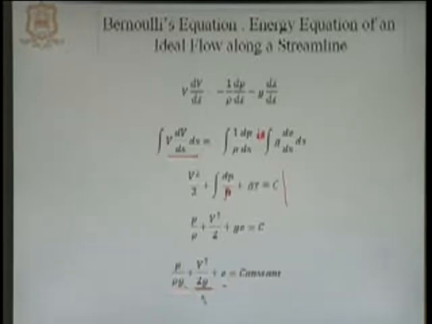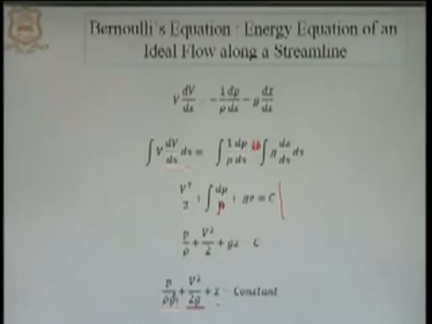Now, if you look at this equation in further detail, we can observe that P over rho g is nothing but the pressure energy per unit weight, V square over 2g is nothing but the kinetic energy per unit weight, plus z is nothing but the potential energy per unit weight.